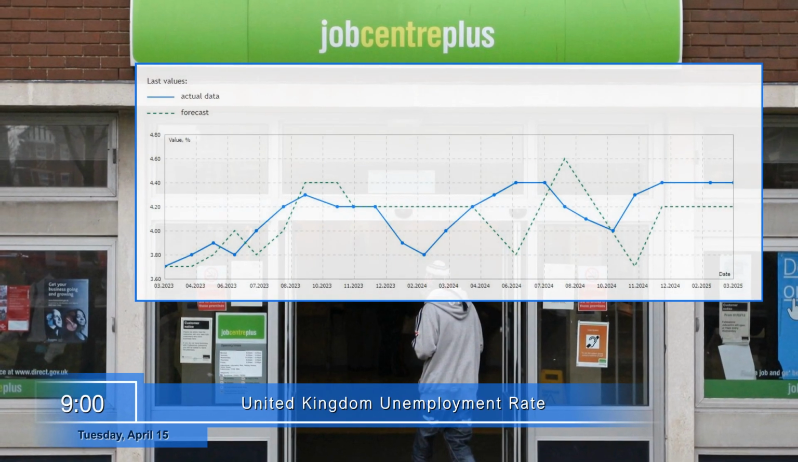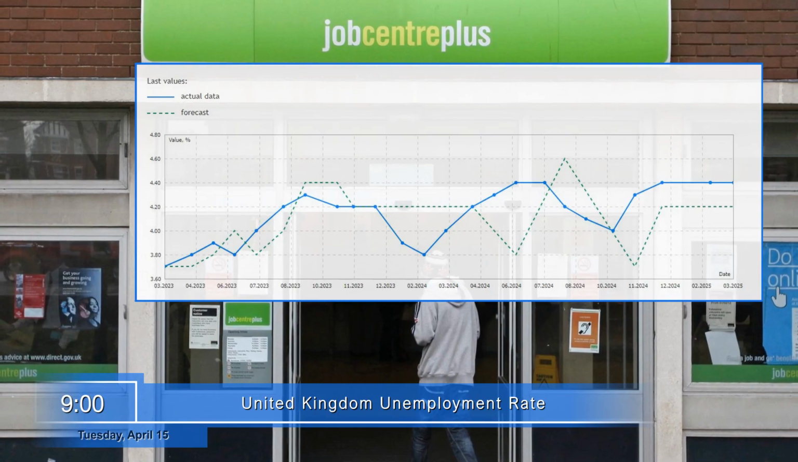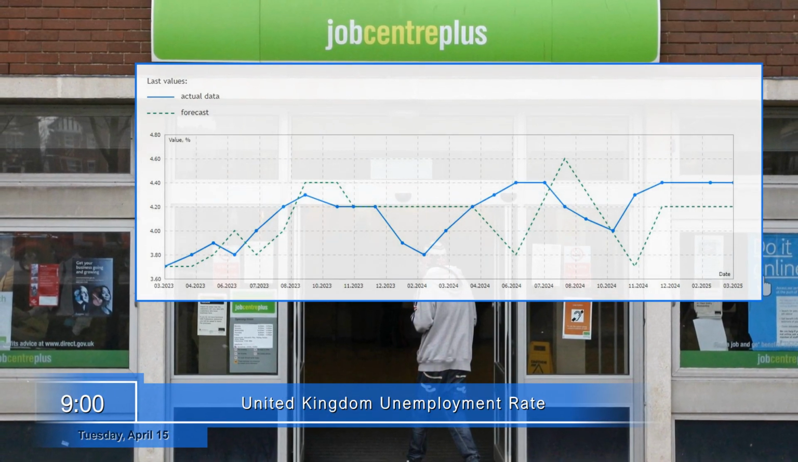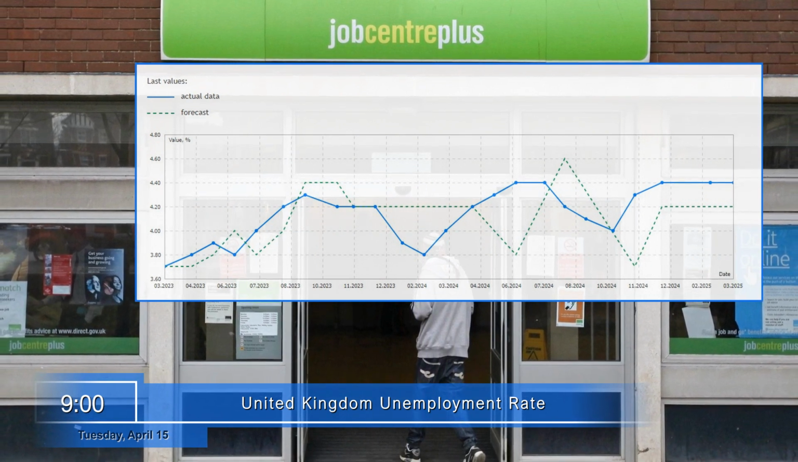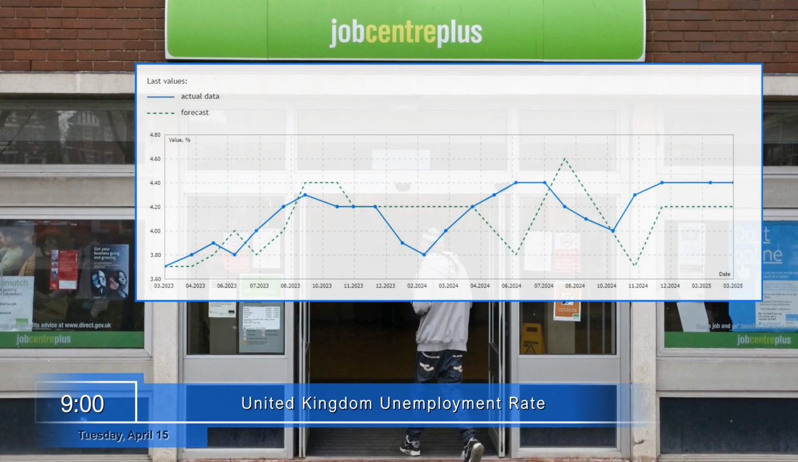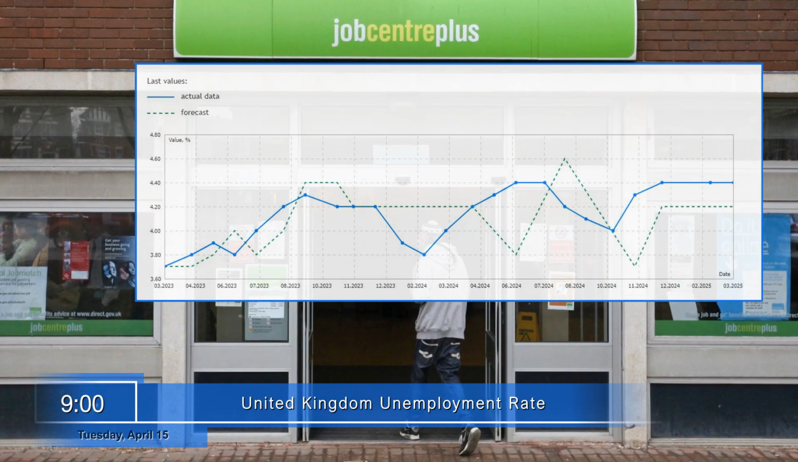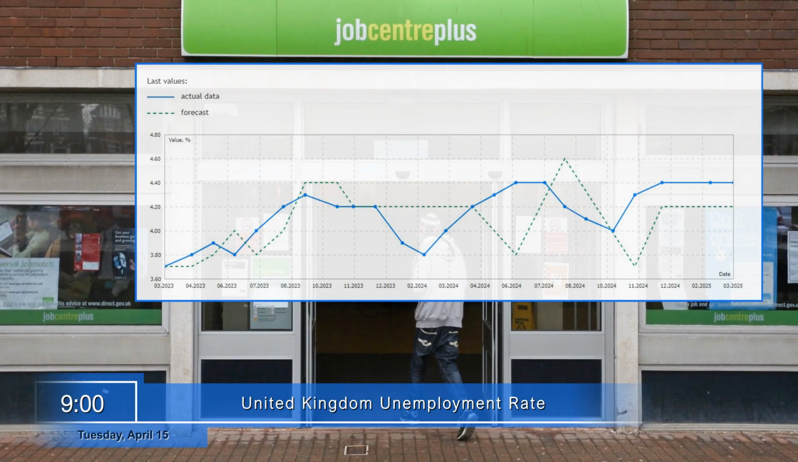Immediately after, the unemployment rate in the United Kingdom will be published. It reflects the percentage of economically active residents of the country who are currently unemployed in relation to the total working-age population. An increase in unemployment indicates issues in the country's economy and labor market. Therefore, a rise in this indicator may negatively affect the exchange rate of the British pound.